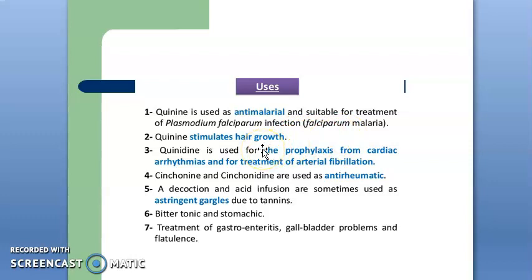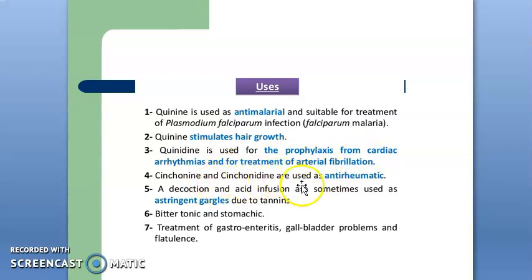Quinine also stimulates hair growth, and quinidine is used for prophylaxis of cardiac arrhythmias and for the treatment of atrial fibrillation. So quinine is an anti-malarial drug and quinidine is a cardiac depressant used for arrhythmias.